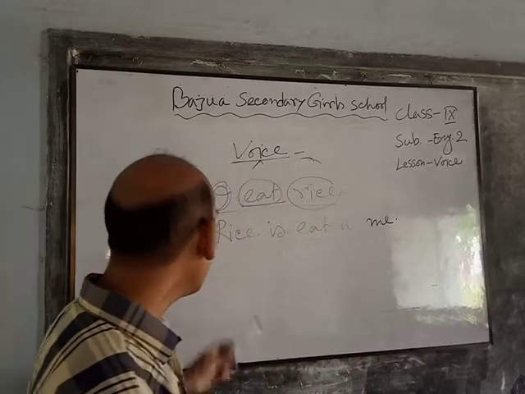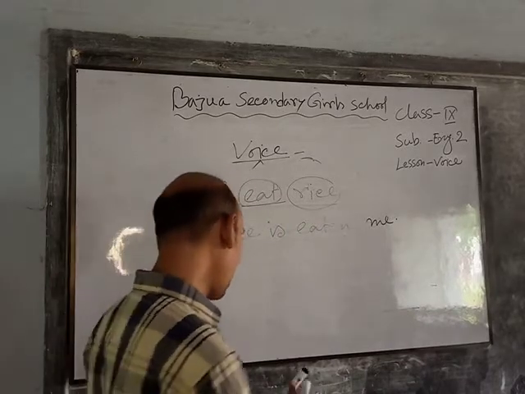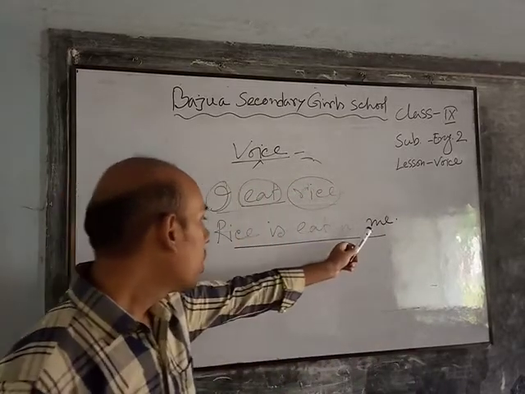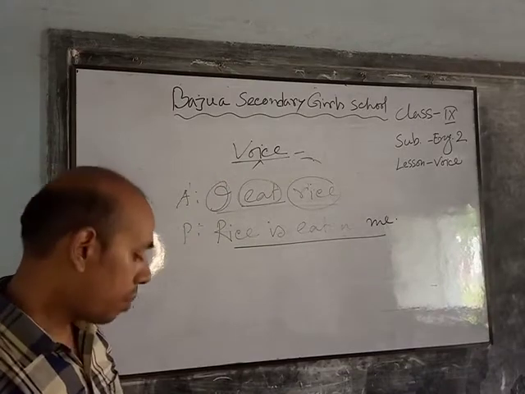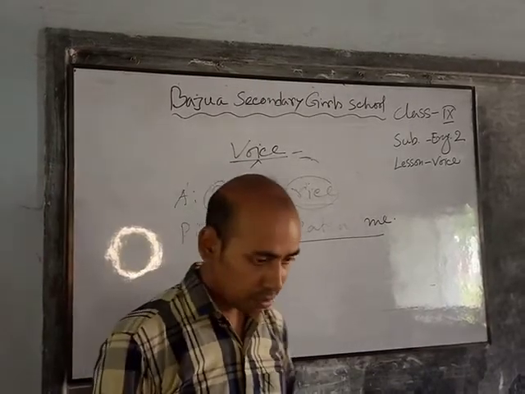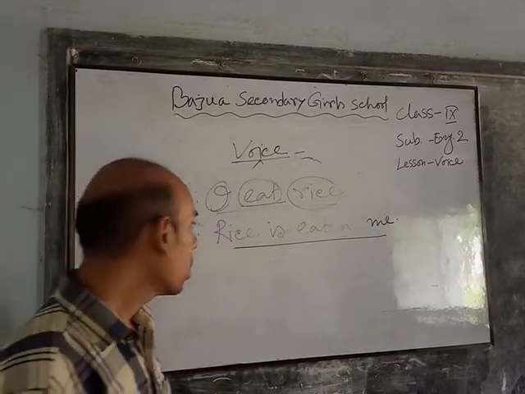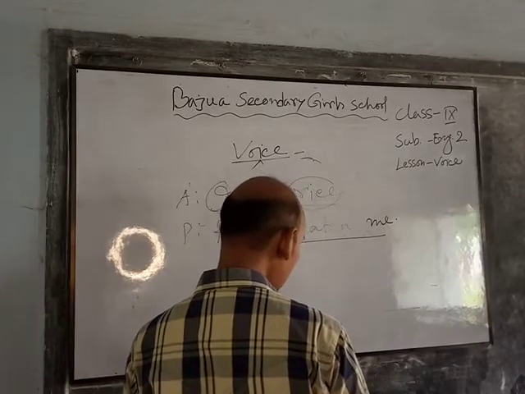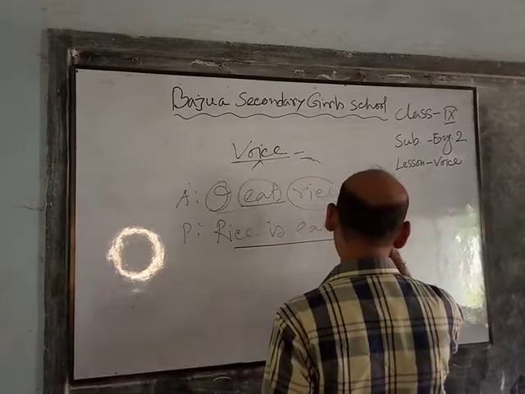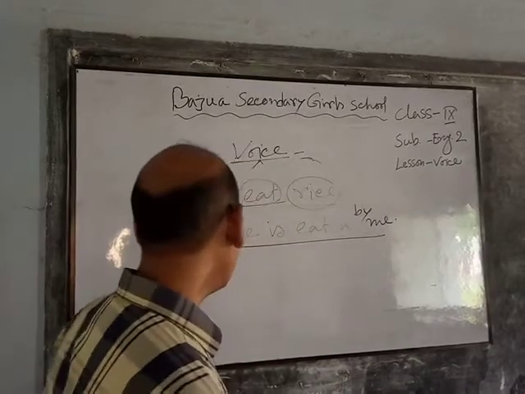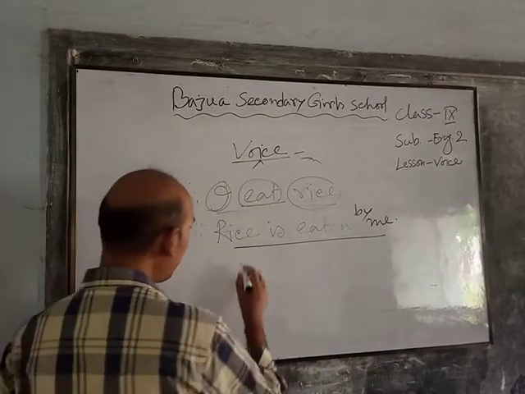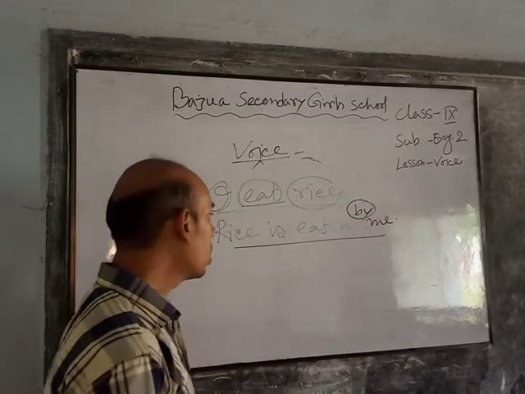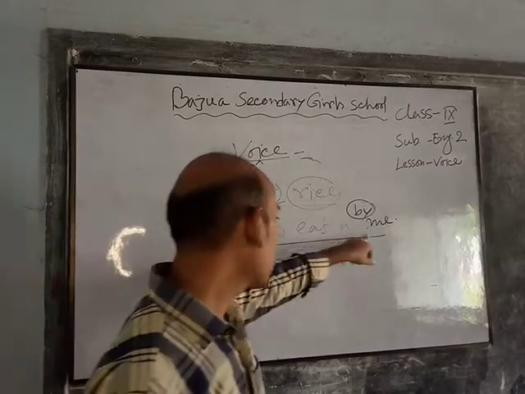So my answer would be: rice is eaten by me. This is passive because the subject of this sentence remains passive. Here you also use by plus object. So the answer will be rice is eaten by me. By plus the object form of the subject.